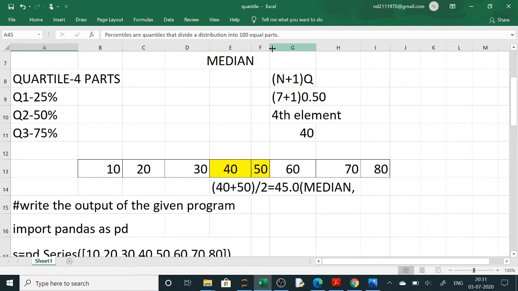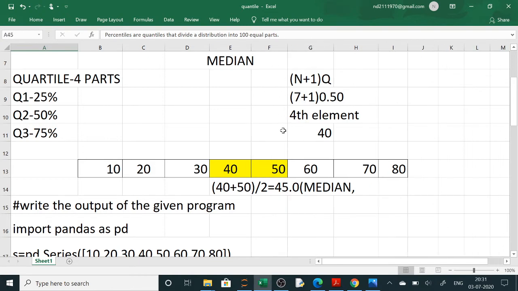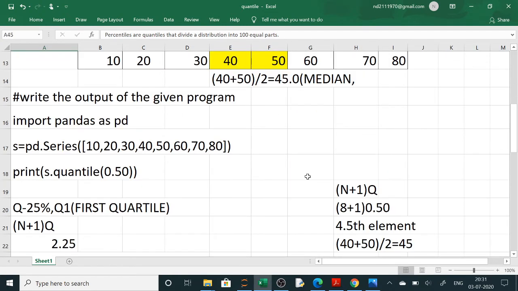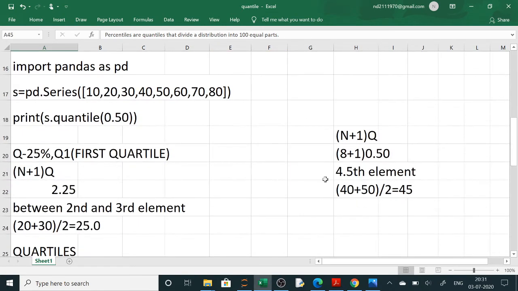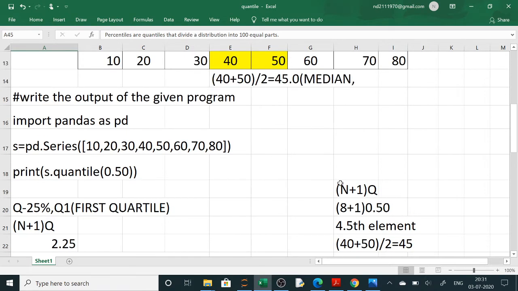So when you calculate it, it will be (n plus 1) times q. 8 elements are there, so 8 plus 1 into 0.50, it will be the 4.5th element, that is between the fourth and fifth element. So take the average of these two values: the average of 40 and 50 will be 45. So the median will be 45.